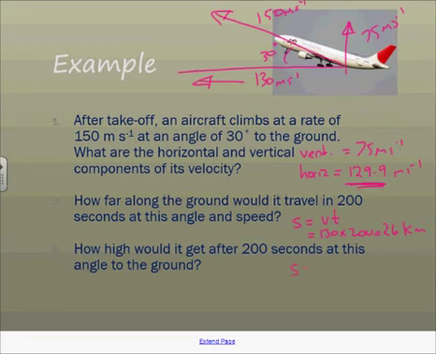In the vertical direction, same formula. So vertical direction we're going at 75 multiplied by 200, which gives us 15 kilometers up. Probably not true, seeing they all fly at about 10 kilometers.